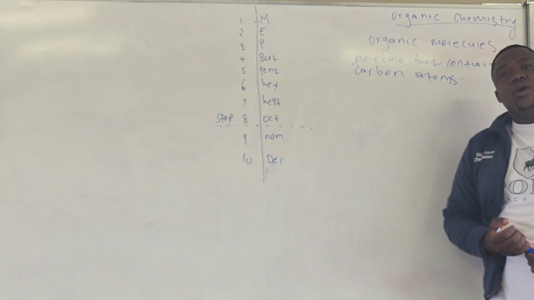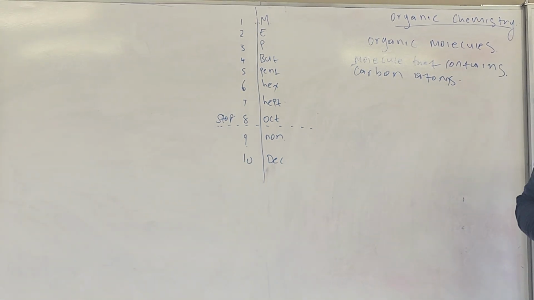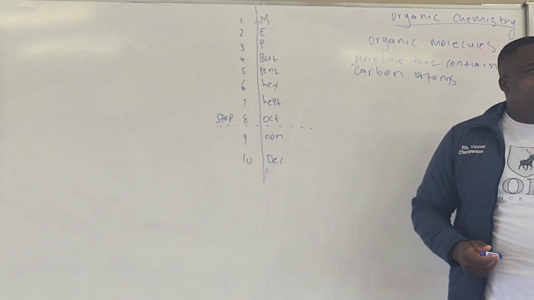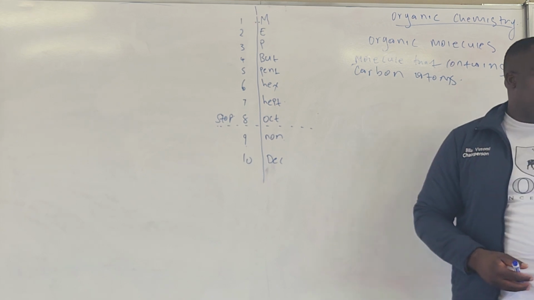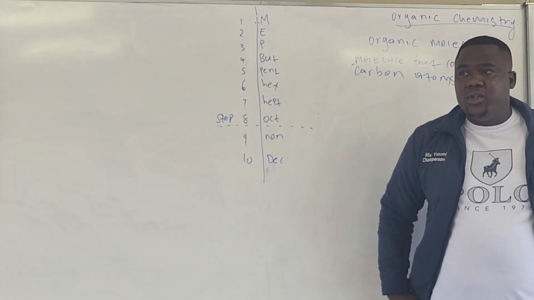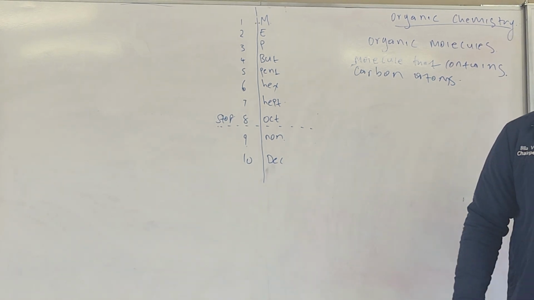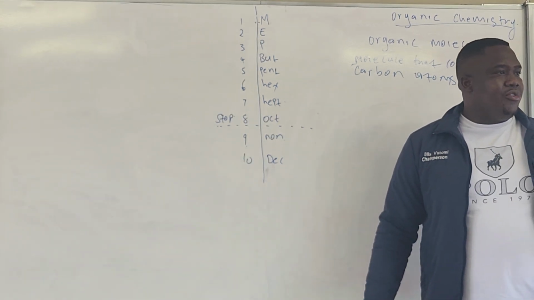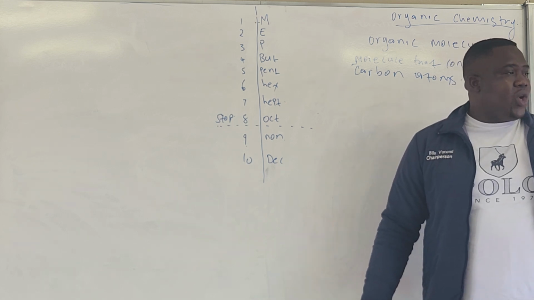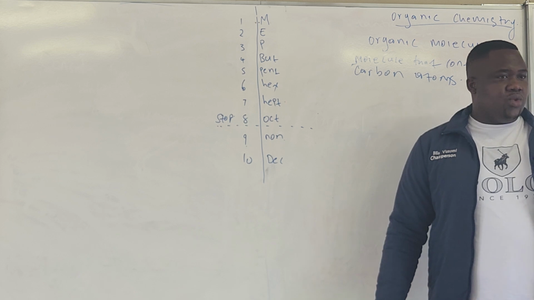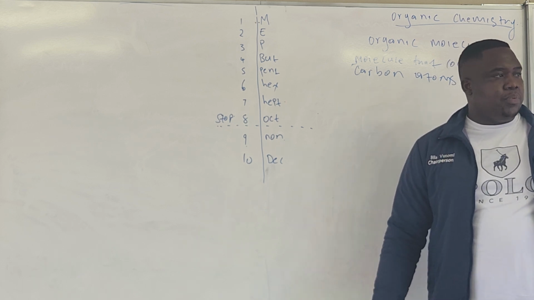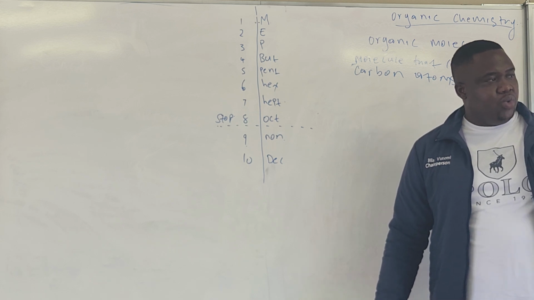Before we go far, we need to understand the language. We speak in a different language when we come to organic chemistry, and there are many ways of writing things. We need to understand the language as we understand Xitsonga, the way we speak it in a certain way because we know the language.